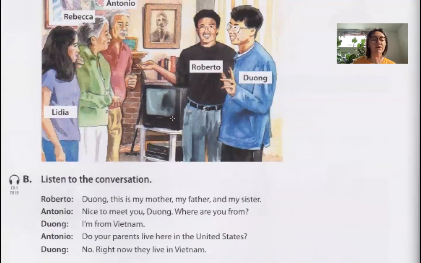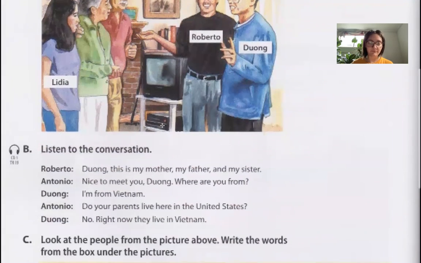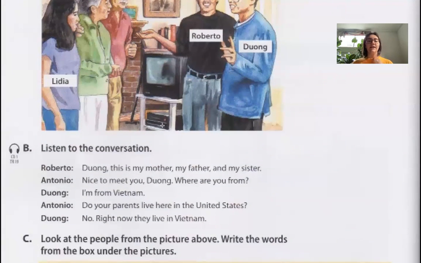Roberto: Duong, this is my mother, my father, and my sister. Antonio: Nice to meet you. Duong, where are you from? Duong: I'm from Vietnam. Antonio: Do your parents live here in the United States? Duong: No, right now they live in Vietnam.